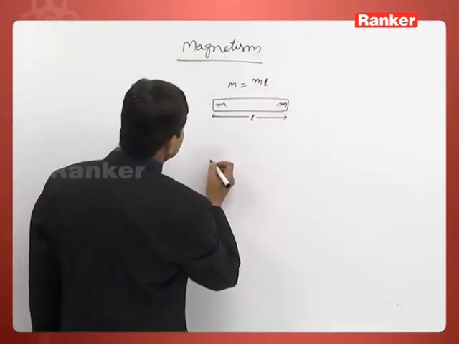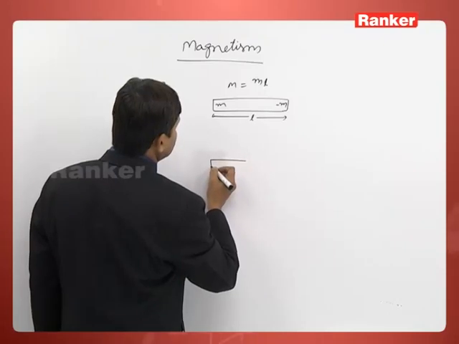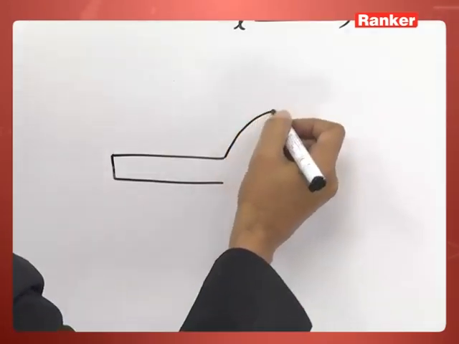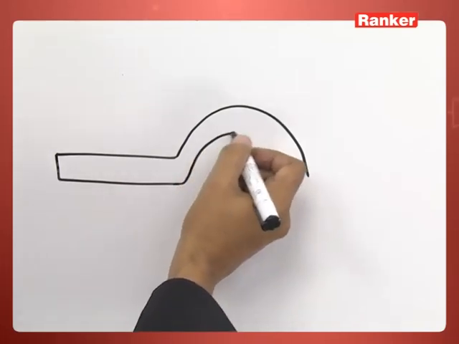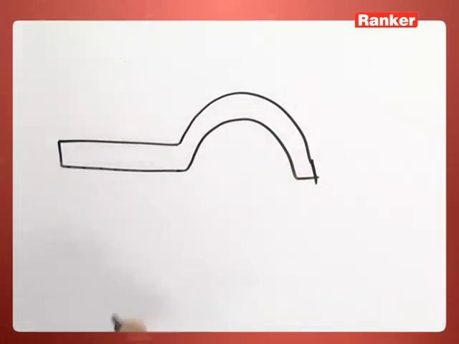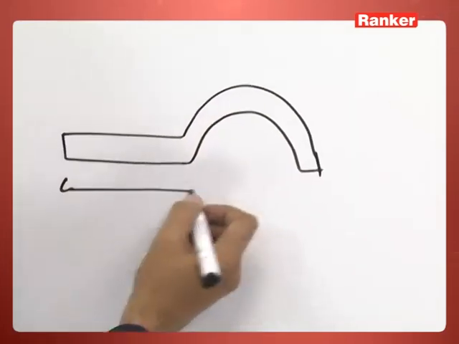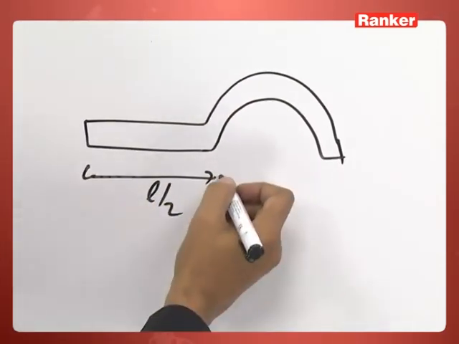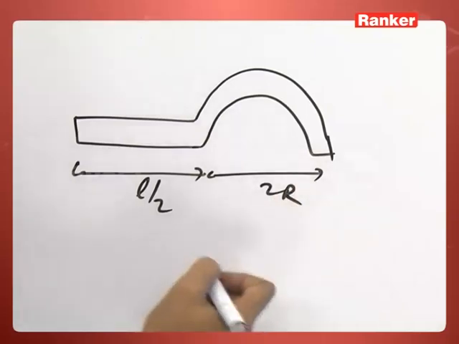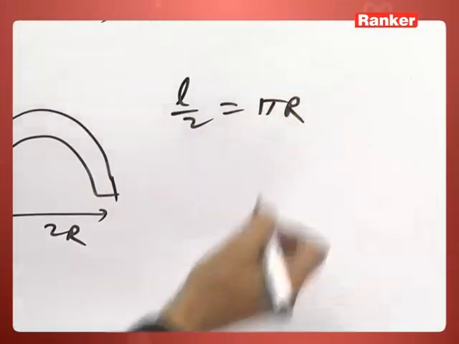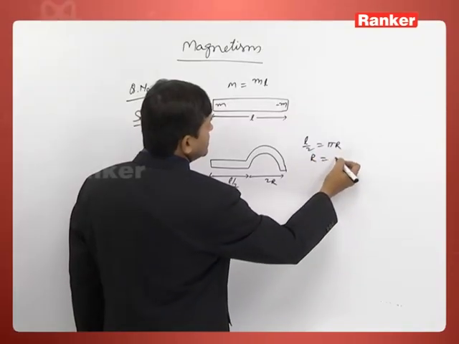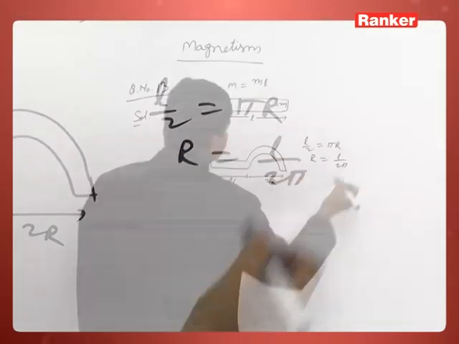Now half of it is bent in the form of a semicircle, like this. In this manner it has been bent. So this is L by 2 and this is 2R. The remaining length L by 2 will be pi into R. So the radius is L by 2 pi.